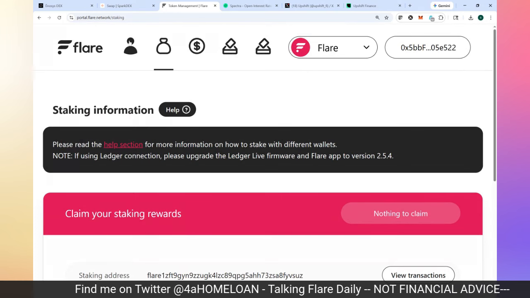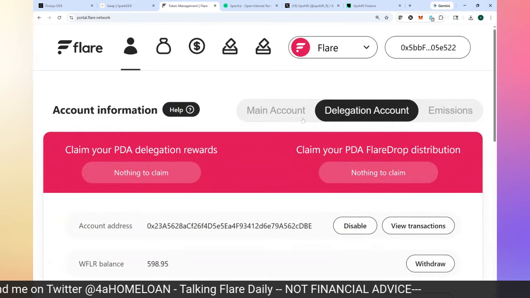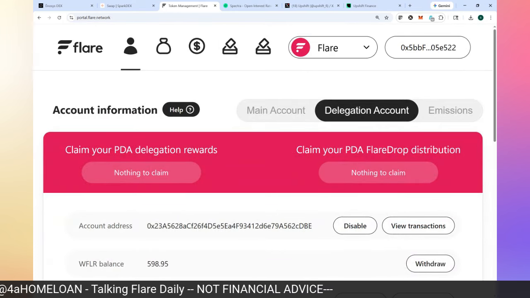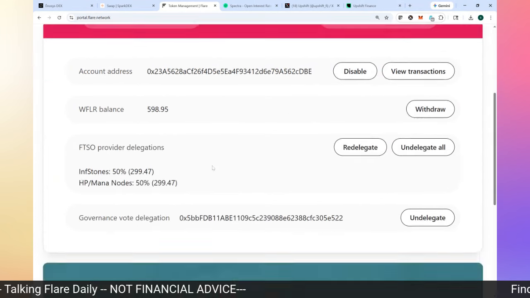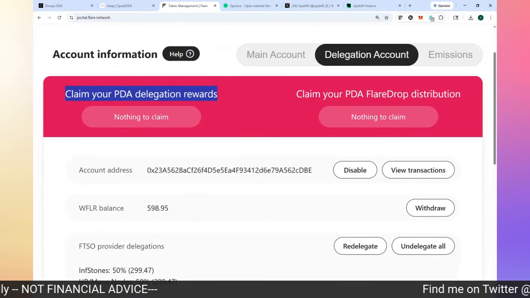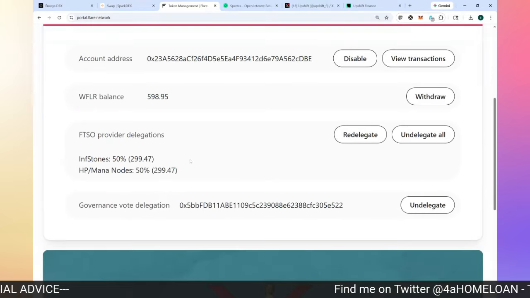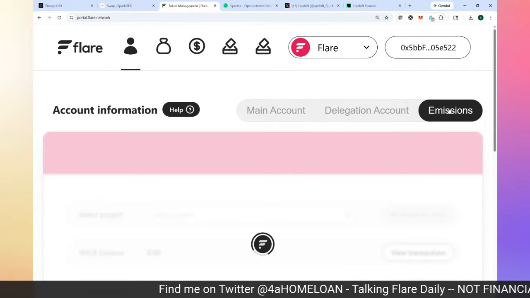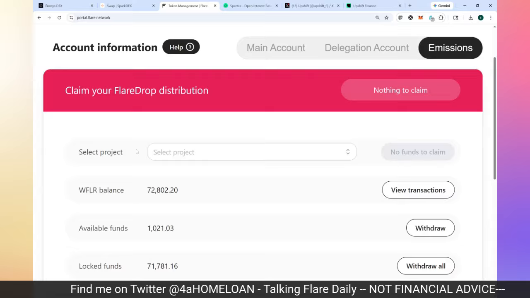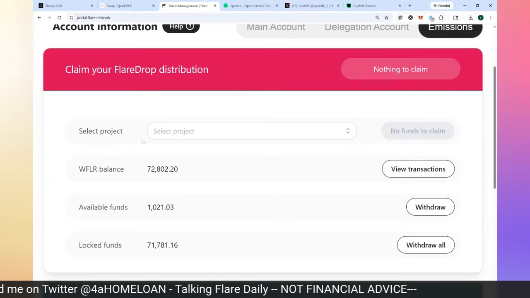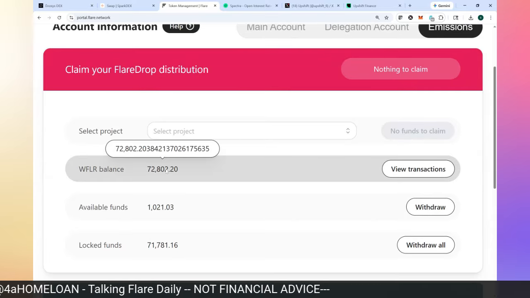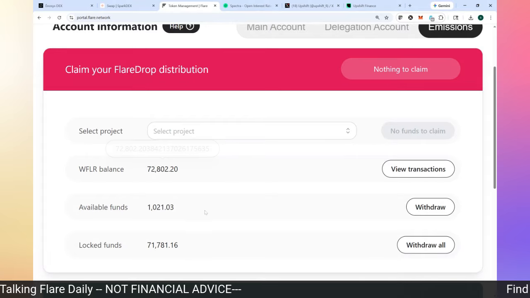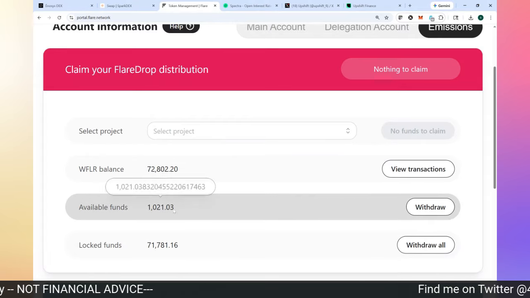Okay. So I just claimed my rewards for staking and I claimed my FTSO delegation rewards, you see. Flare drops are once a month, so there's nothing there. So you can see my balance. So while I'm over here, let's go check out the emissions tab. Emissions is where we get rewards for participating in the Flare ecosystem in certain dApps. You can see I have a total balance now of 72,000. What's available now to pull out is 1,021.